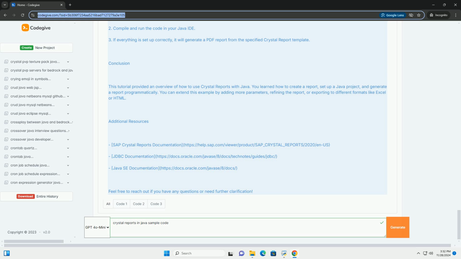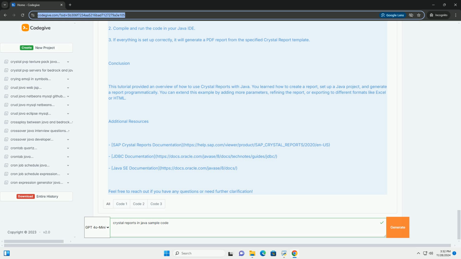Step 2. Setting up your Java project. 1. Create a new Java project in your chosen IDE. 2. Add Crystal Reports jar files to your project. You can find these files in the Crystal Reports installation directory: crystaldecisions.reportengine.dll, crystaldecisions.sdk.exa.reportengine.dll, crystaldecisions.sdk.exa.datalayer.dll, crystaldecisions.common.dll.